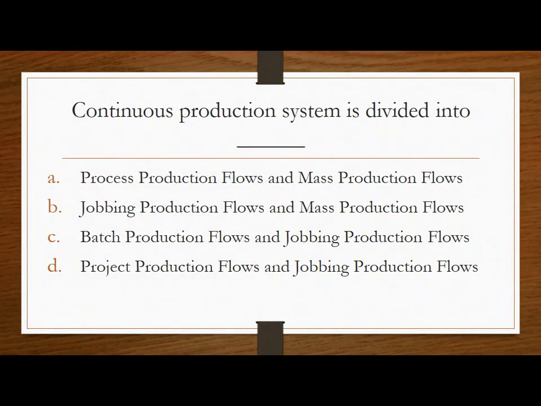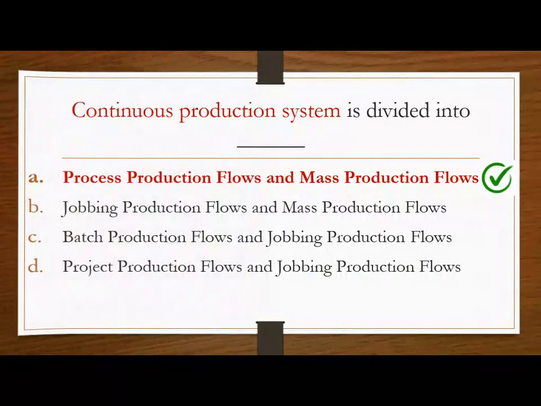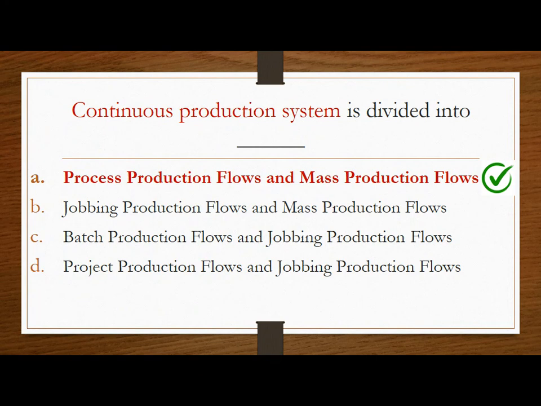Next question. Continuous production system is divided into dash. The options are whether it is process and mass production flows, jobbling and mass production flows, batch and jobbling production flows, project and jobbling production flows. Just think of the continuous production system, and the correct answer is continuous production system is divided into two parts: process production flows and mass production flows.